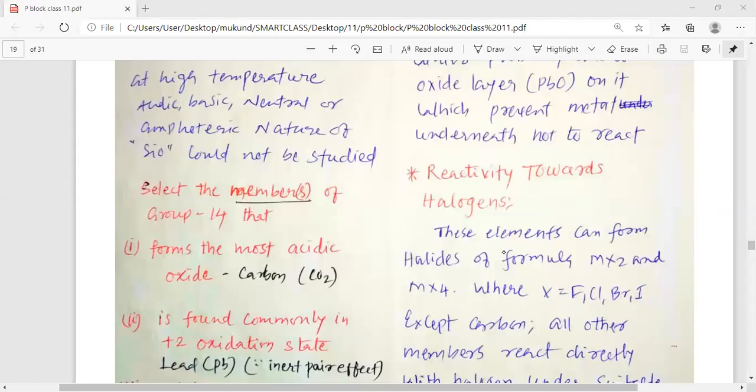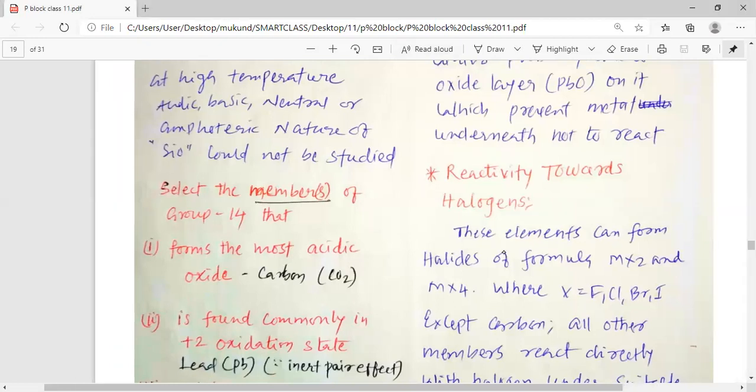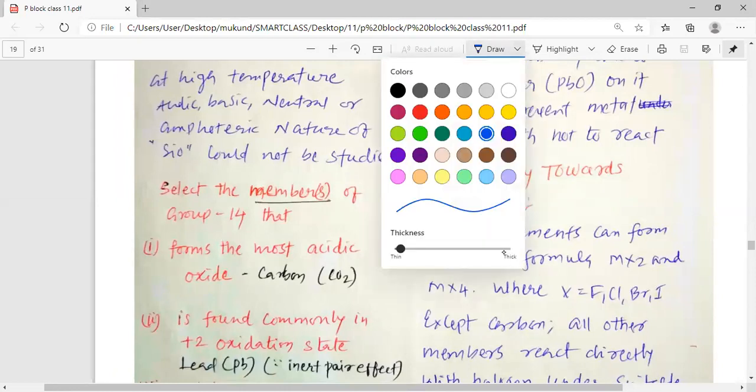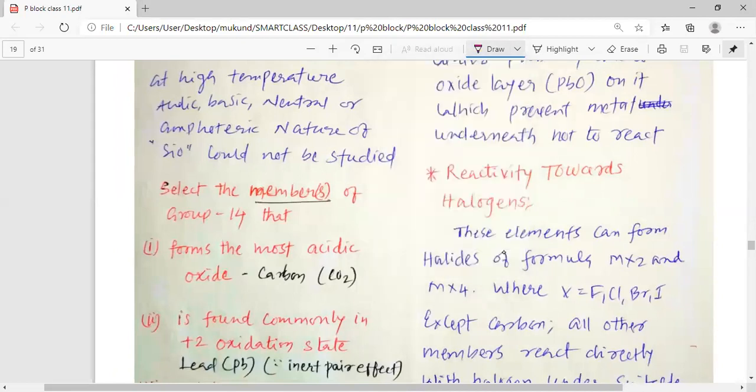In the last period, we have studied about the reactivity towards halogen. So let's start the revision. So let's study about the reactivity towards halogen.